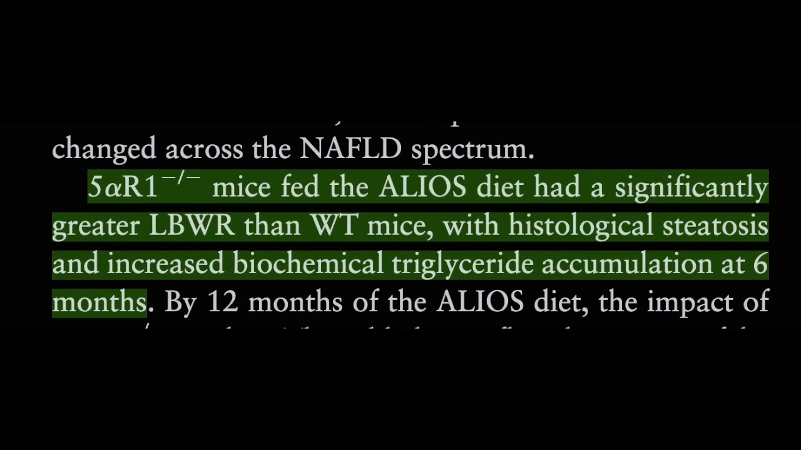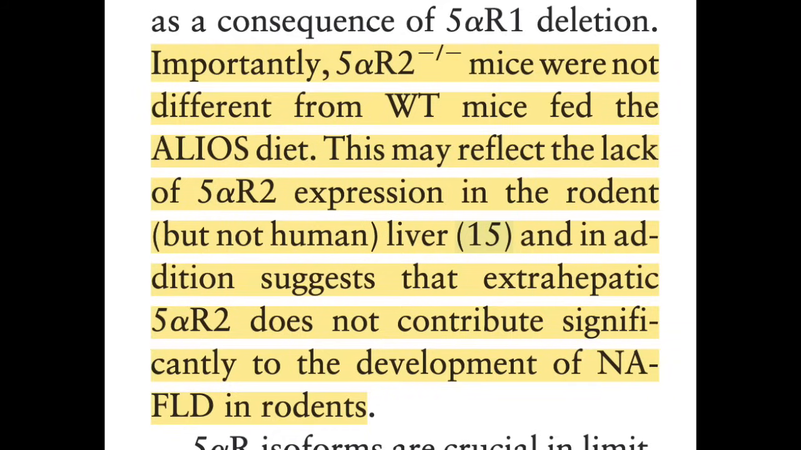So basically, just like in the first study, the mice lacking the type 1 5-AR isoenzyme developed fatty livers and insulin resistance. Mice lacking the type 2 5-AR isoenzyme didn't have any more tendency to develop fatty liver than normal mice. This was probably because mice don't have the type 2 isoenzyme in their livers, and that the type 2 isoenzyme doesn't have anything to do with developing a fatty liver or diabetes.